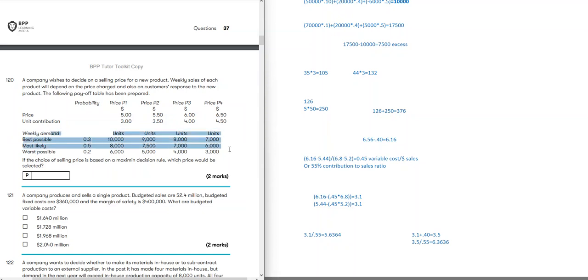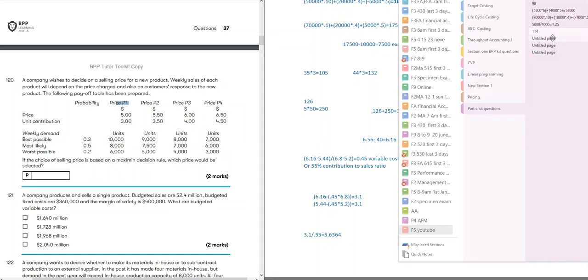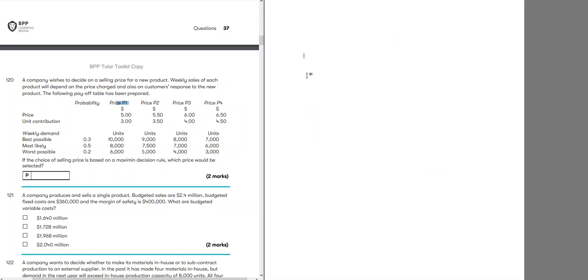So what they have done is they have prepared this payoff table, but they have only included units in it. So we have to convert these to contribution. If contribution was given, this would have been very easy. If I was deciding maximin decision rule, which is maximum of the minimum, here the minimum is 6, here the minimum is 5, here the minimum is 4, here the minimum is 6. So maximum of the minimum would have been 6,000 and decision would be P1. But to be accurate, we need to convert it to contribution.